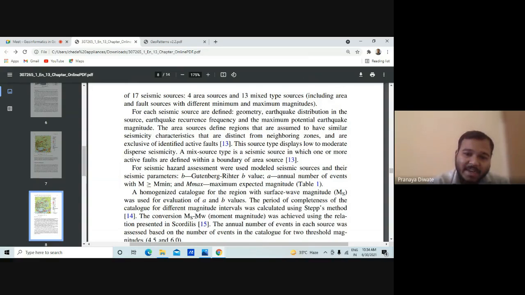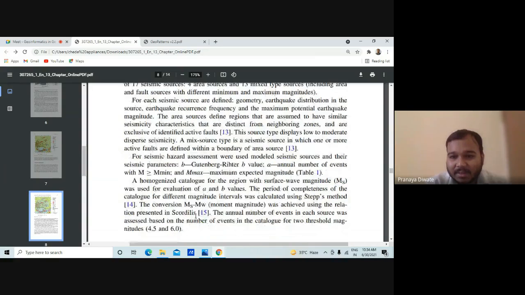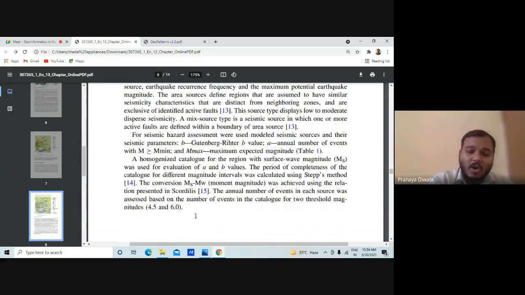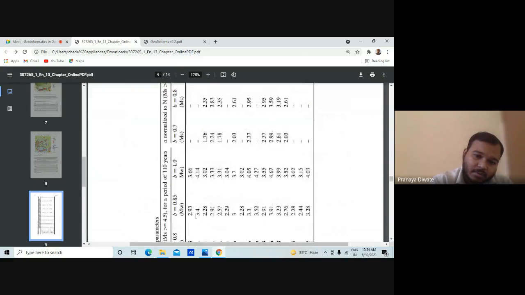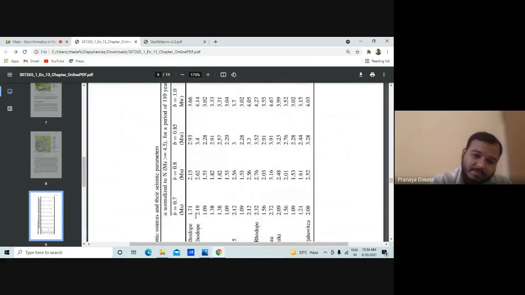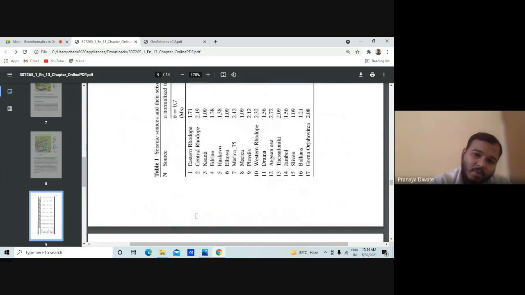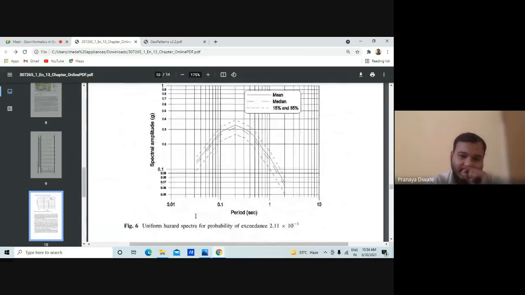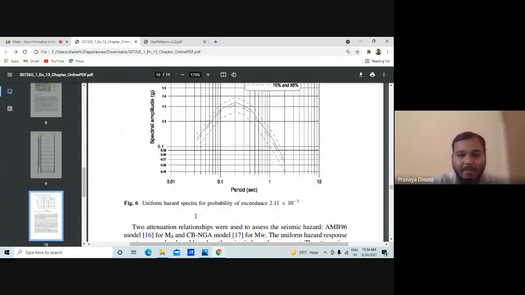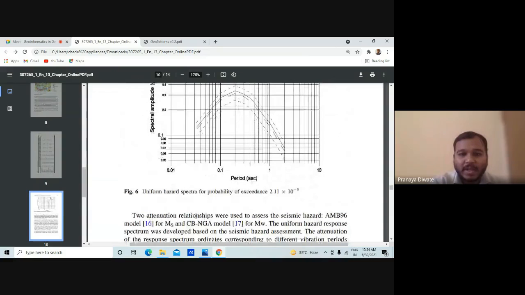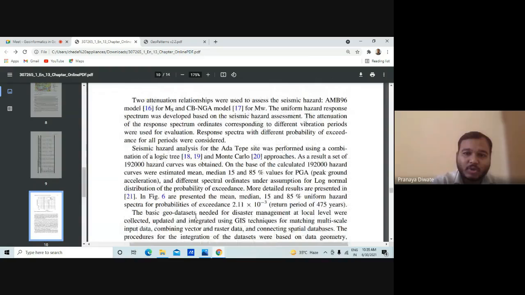A homogenized catalog for a region, so after all this study, you can assess what is the source for the spectral and amplitude values we have, what is the source for the attenuation, and what is the source for your seismic activity.